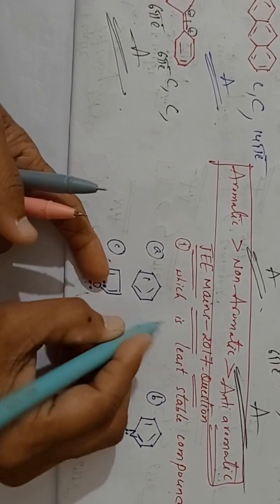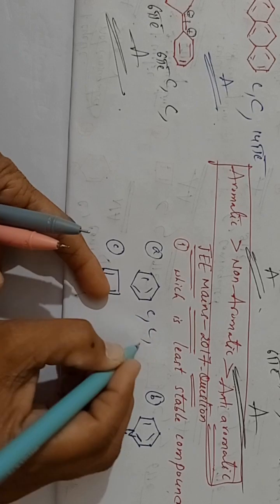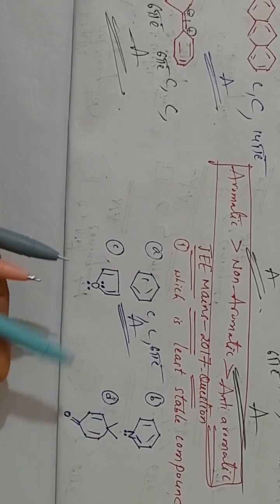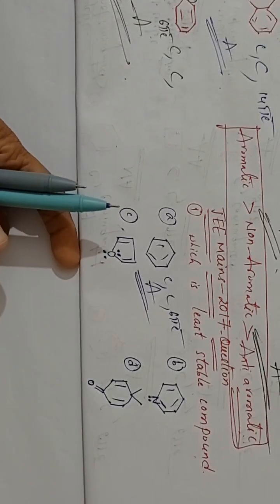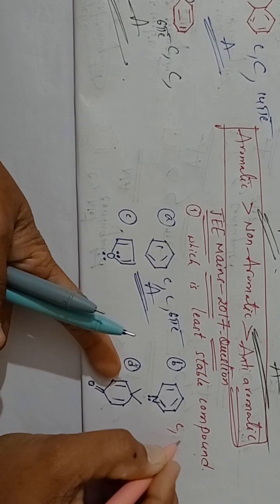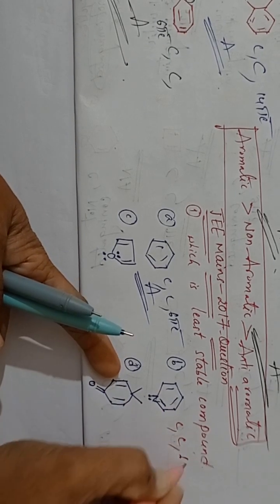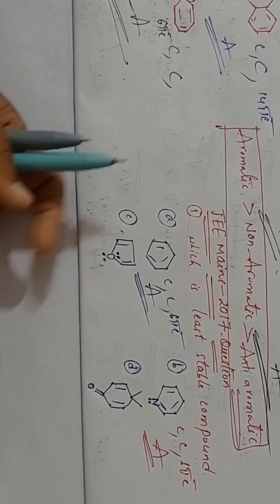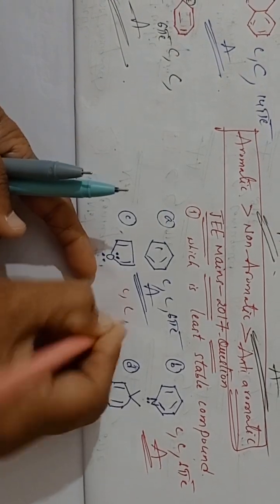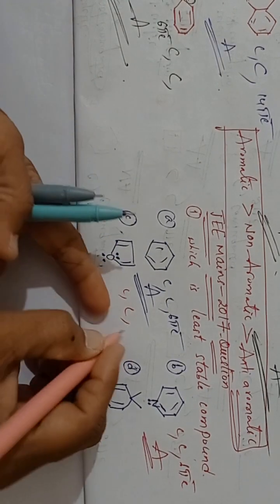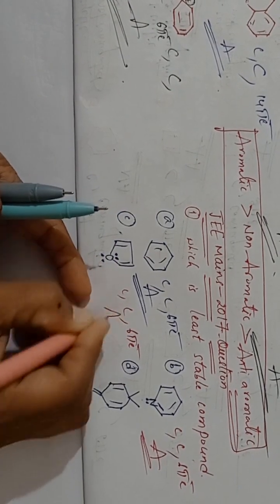See here, it is cyclic conjugation, and 6 pi electrons are there. Which one is it? Aromatic compound. And coming to the next, this example B, it is also cyclic, it is in the conjugation, and 6 pi electrons are there. It is also aromatic compound. Coming to here, it is a cyclic compound, it is in the conjugation. Total how many pi electrons? 1 2, here lone pair, total 6 pi electrons are there. It is also aromatic compound.